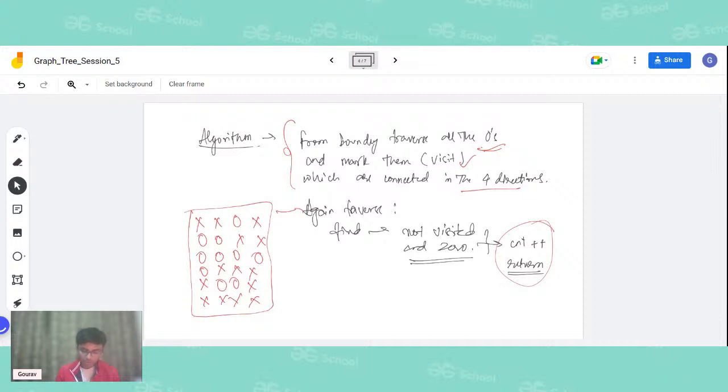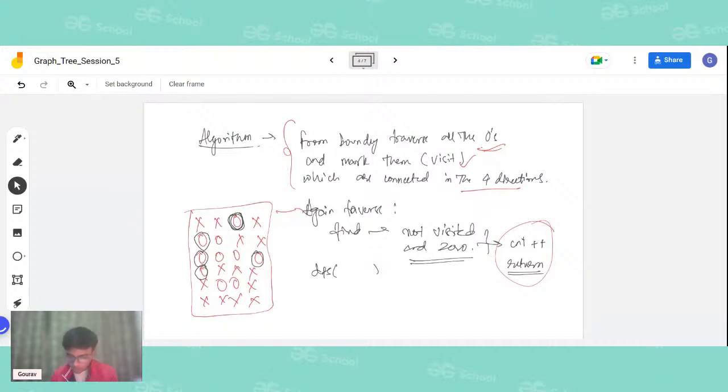Once we are traversing the boundary, we see that this zero is a boundary zero. This is also a boundary zero. This is also a boundary zero. This is also a boundary zero. This is also a boundary zero. Now Sumit is saying that we will do a DFS traversal on the boundary zeros. So let's say I do a DFS start. Initially, I take this as the starting point and do a DFS. This node will not be able to mark any node because there are no zeros connected to it.